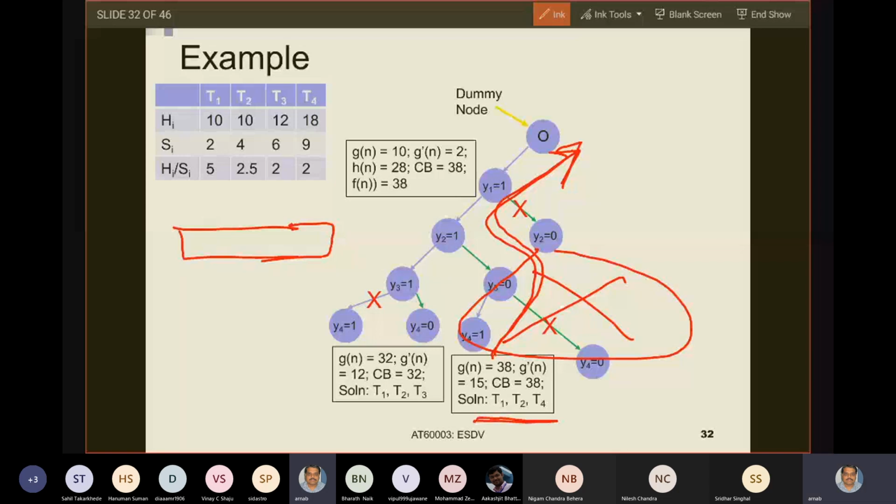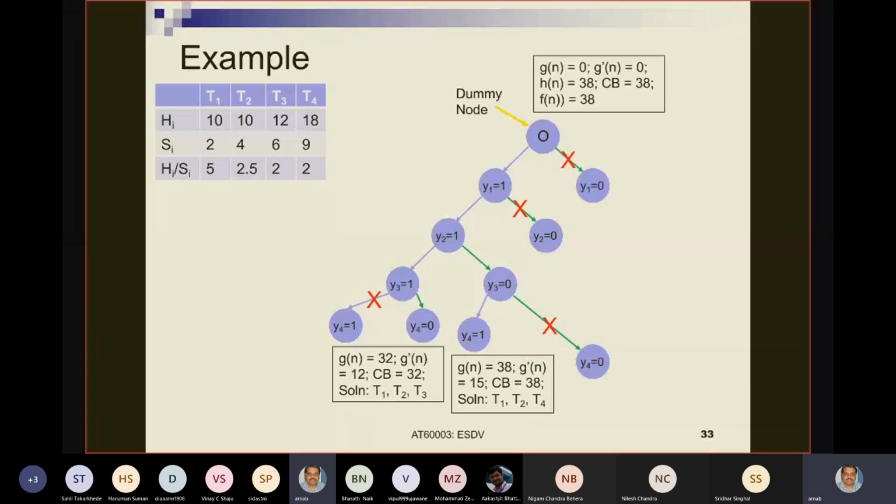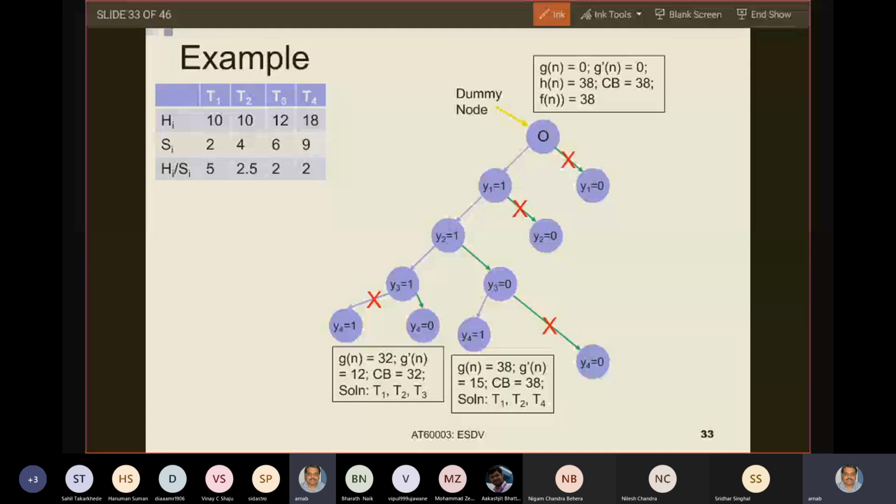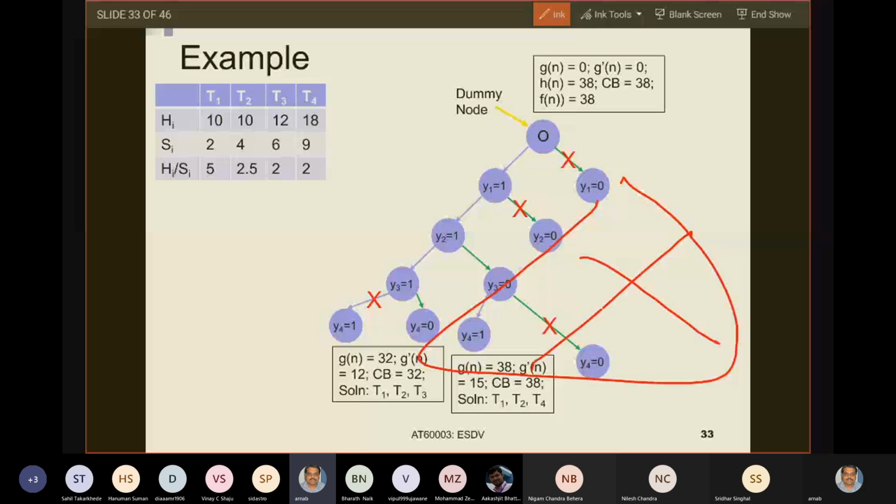Okay. So next what will happen? Again, the other side of y1 equals to 0 also is not required to be explored. Right? So this whole subtree you do not need to explore. And therefore, you have now explored the entire solution. Why? Because your stack is now empty. You have nothing more to explore. Your stack is now empty. Are you with me? Yes, sir.